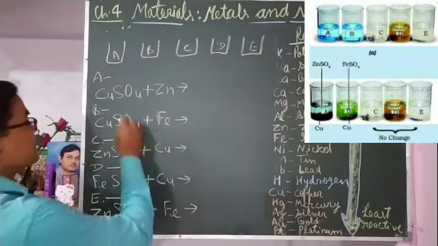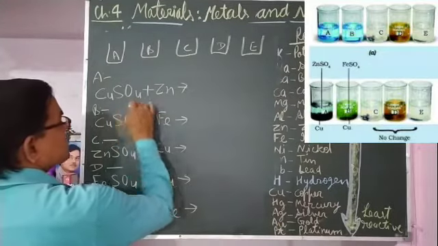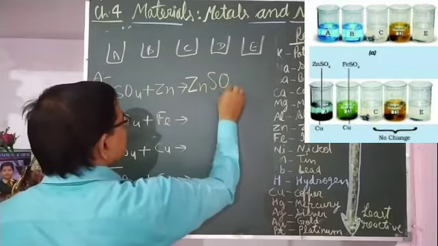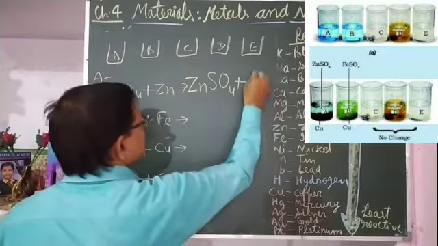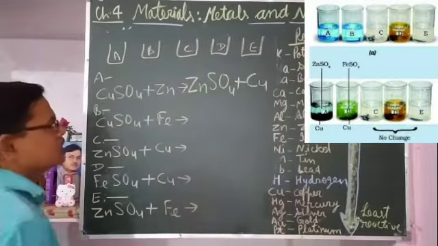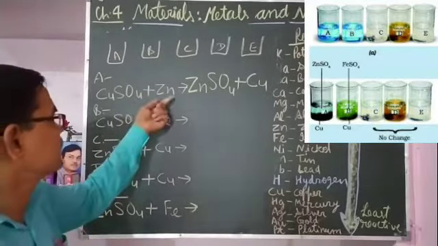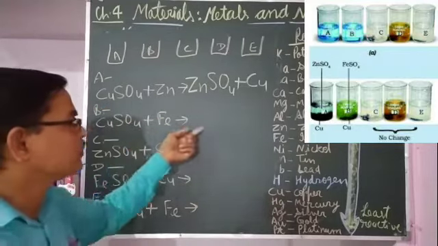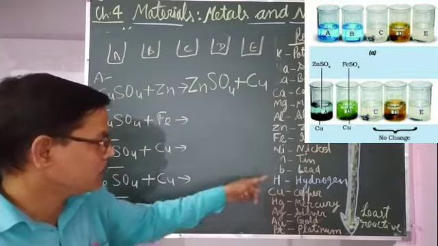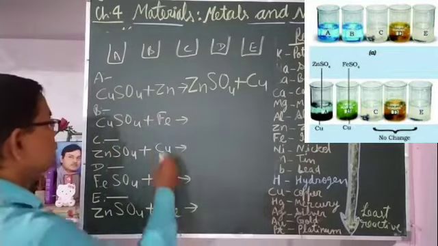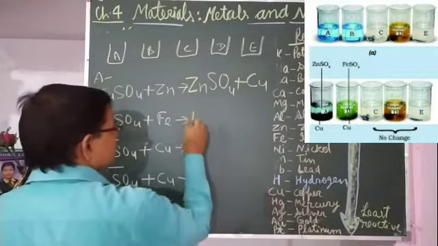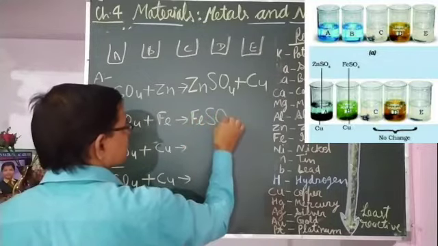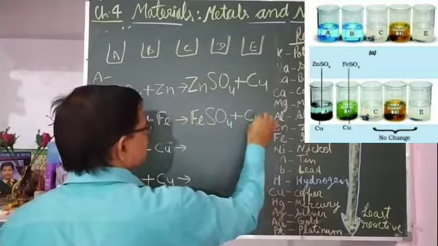So a reaction will take place, and zinc sulfate will be formed and copper will be displaced, because zinc is more reactive than copper. In B, again iron is more reactive than copper, so iron will displace copper. So here also iron sulfate will form and copper will be displaced.